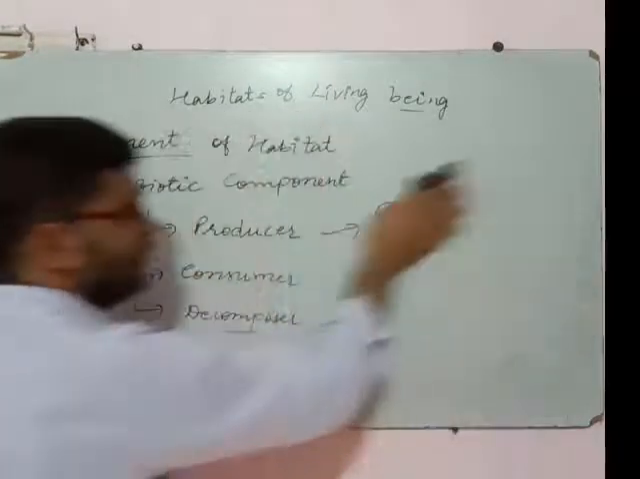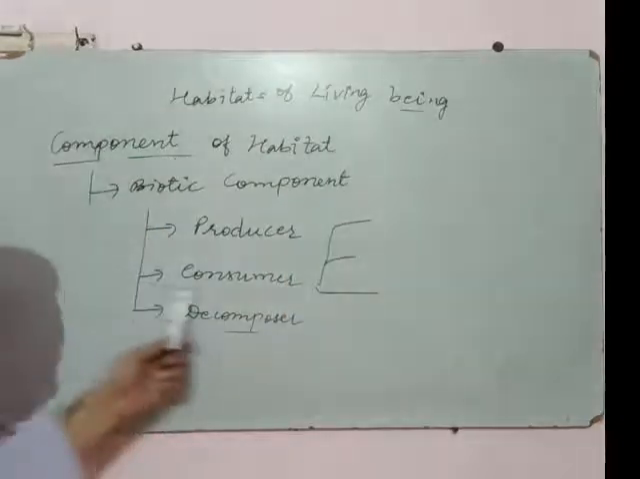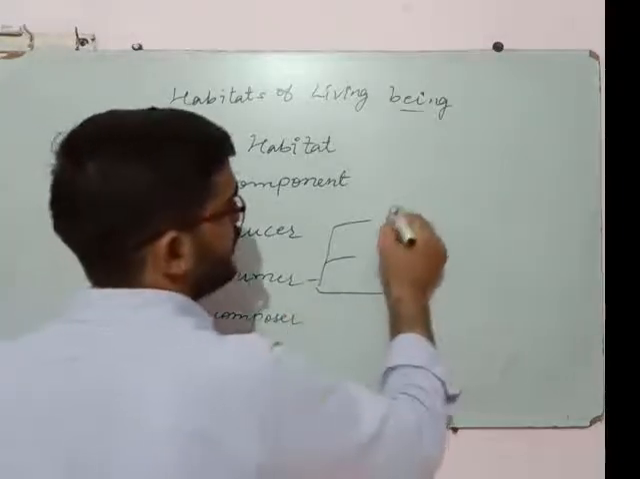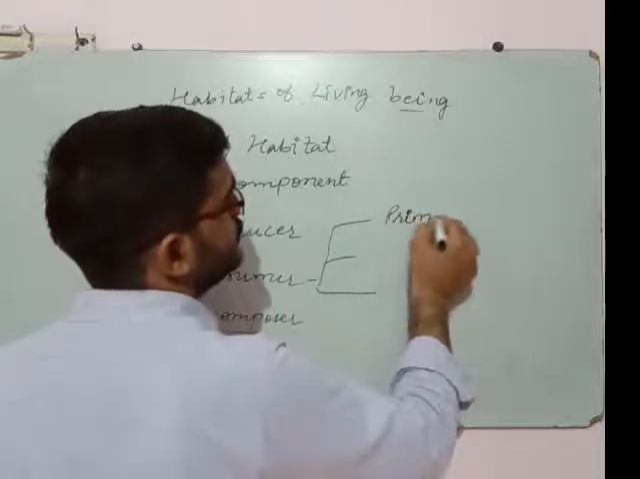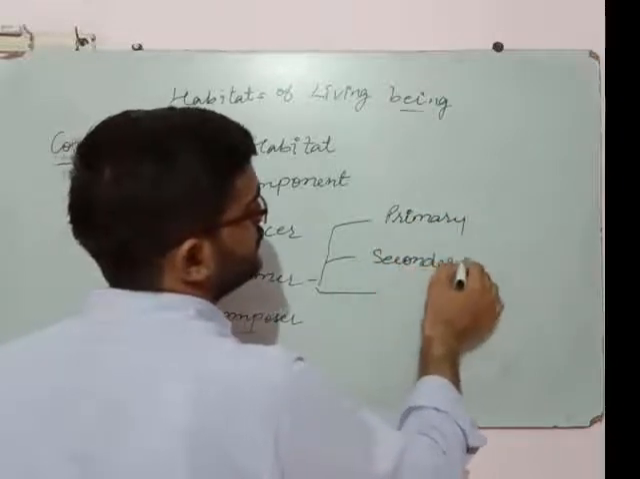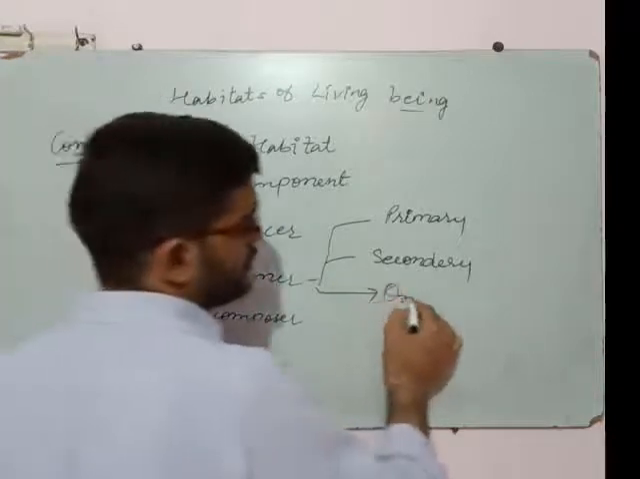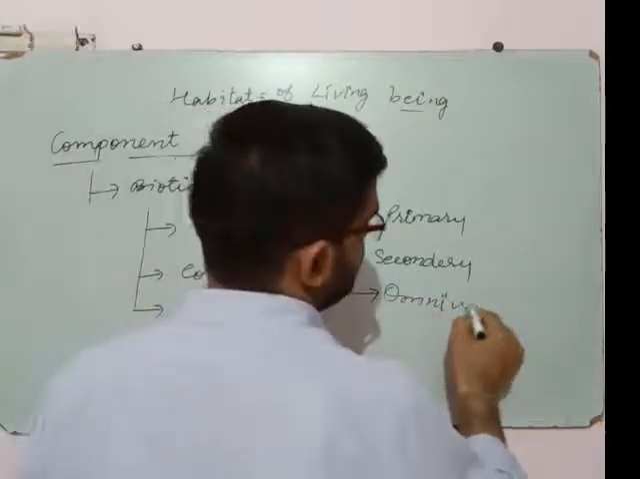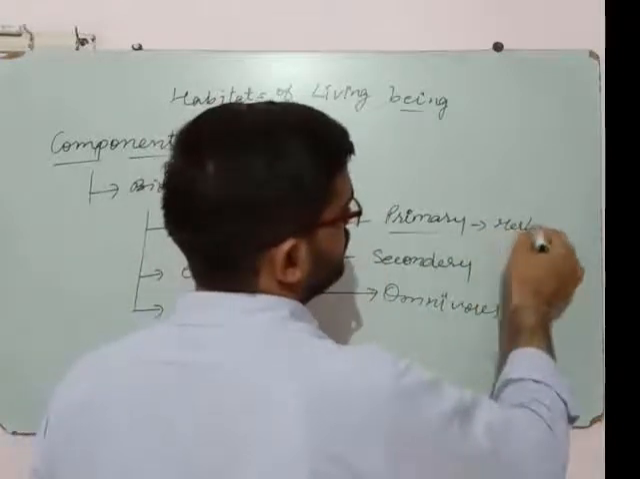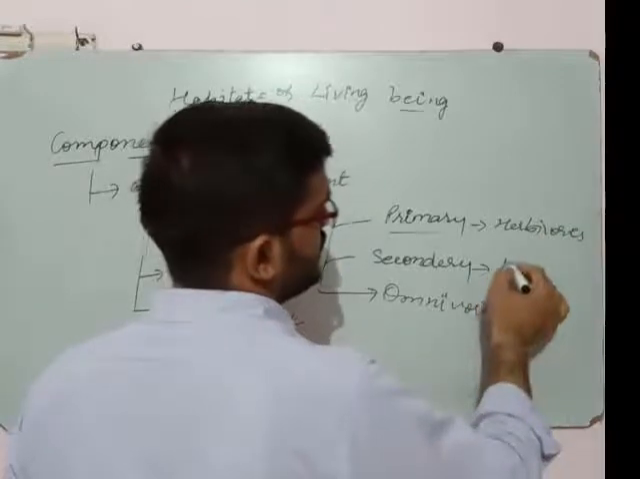When the producer produces the food, the consumer takes the food. What are the consumers? Consumers have three categories. First is primary consumer, second is secondary consumer, and third is the omnivores. Primary consumers are herbivores. Secondary consumers are carnivores.